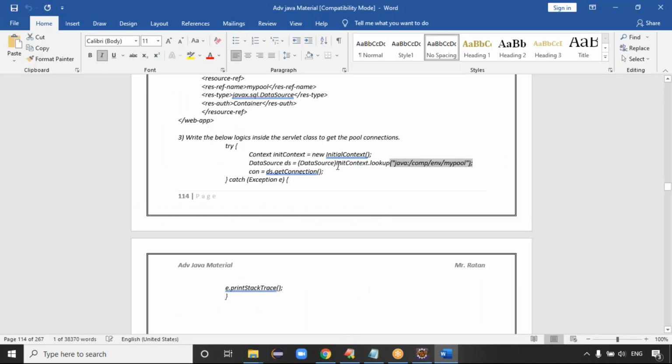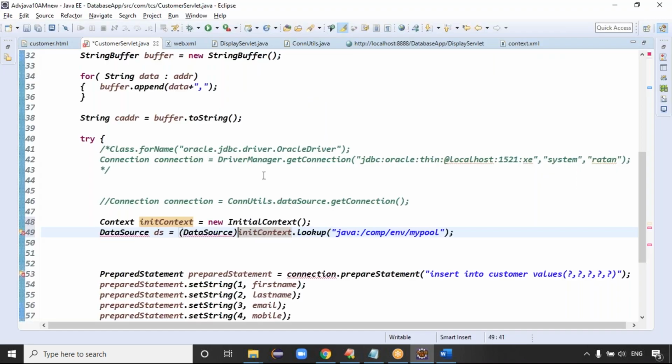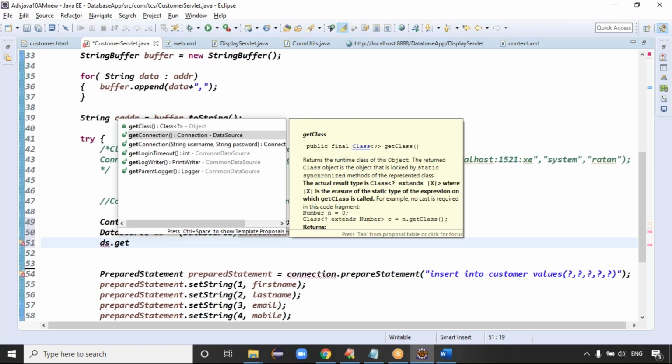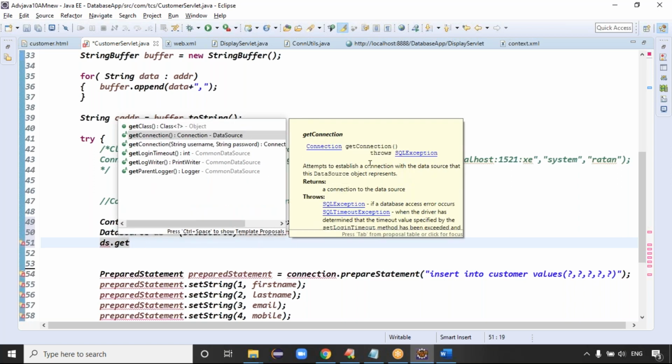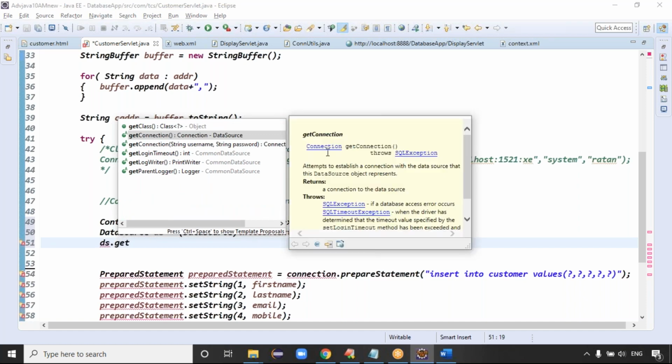So it returns which object? Data source object, guys, because they are mentioning the data source type. Data source only will get the connection pooling information. So you're getting the data source object. Once you get the data source object, then ds dot get connection method. Get connection method attempts to establish a connection with the data source that this data source object represents.